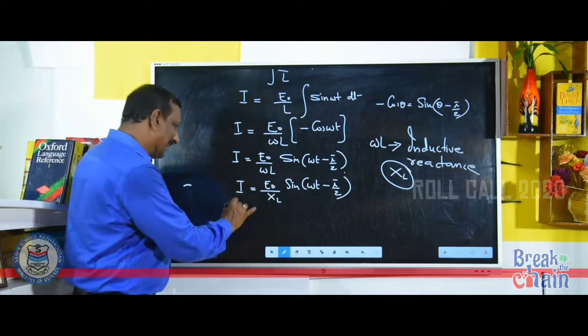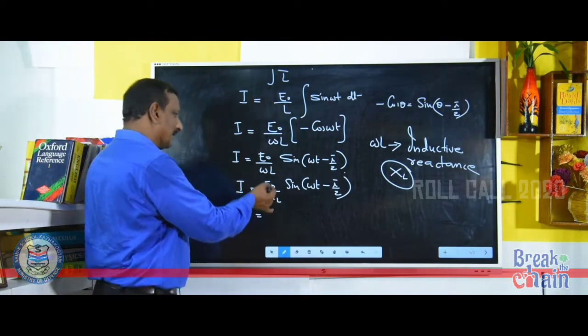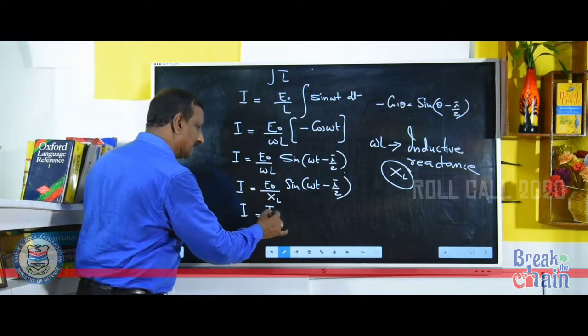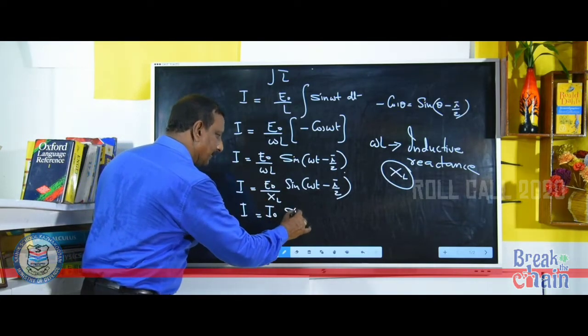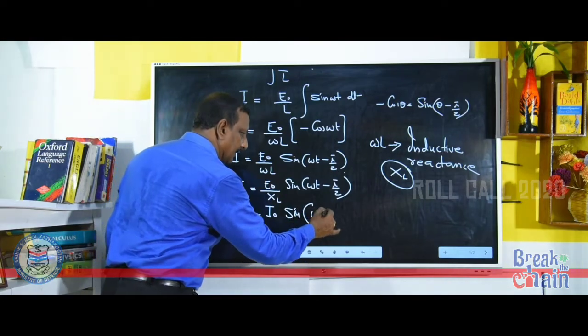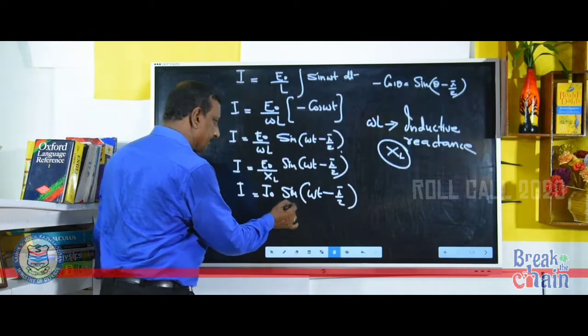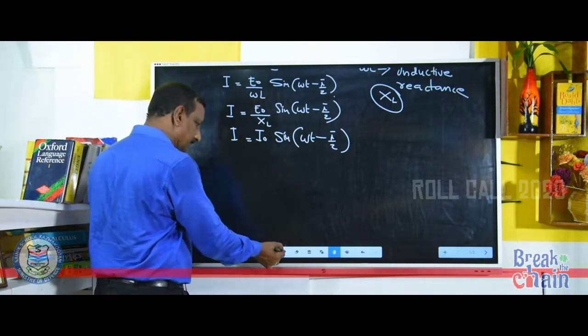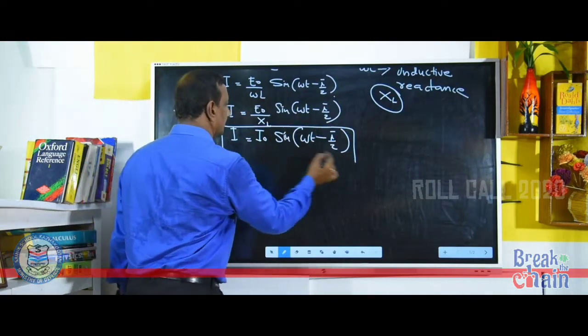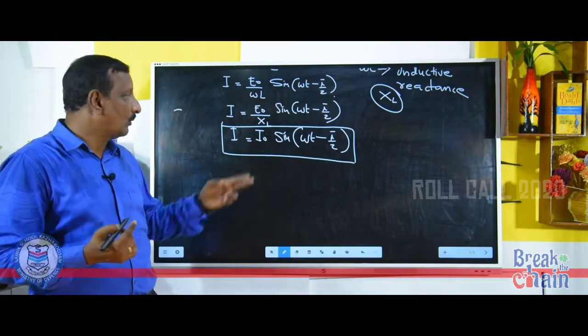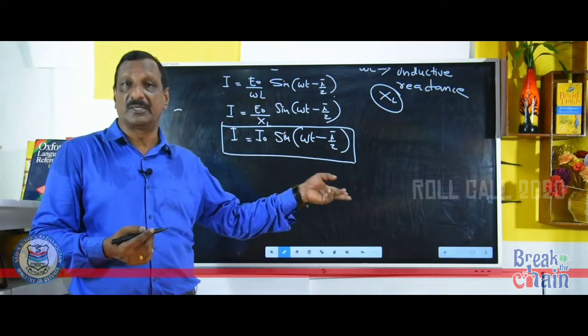That is I is equal to EMF by resistance factor, that is current, I0 sin omega t minus pi by 2. Please concentrate on this equation: I is equal to I0 sin omega t minus pi by 2.